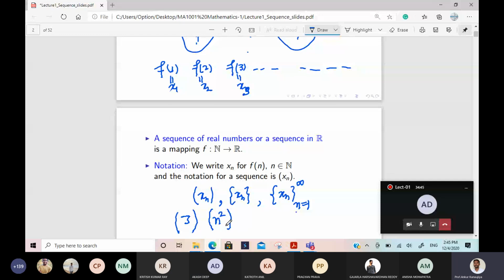So from now onward we will follow this notation. We will not write f belongs to N to R, and which maps to where. That is actually a function, but that function is from natural numbers to real numbers. If it is complex numbers, then we'll say it is a complex sequence. So here it is real numbers, so we are calling it a real sequence.